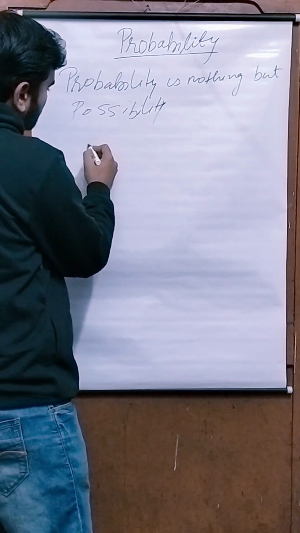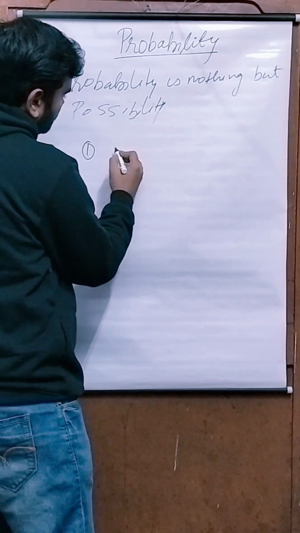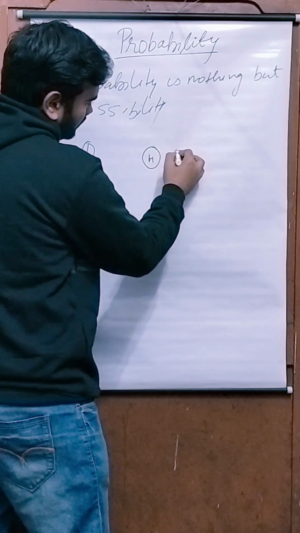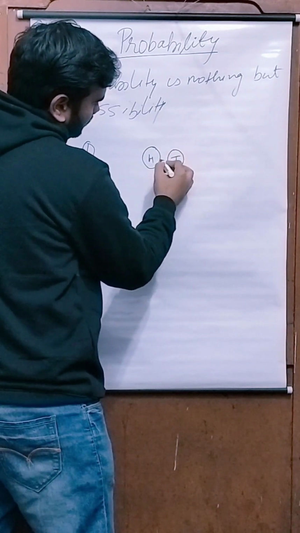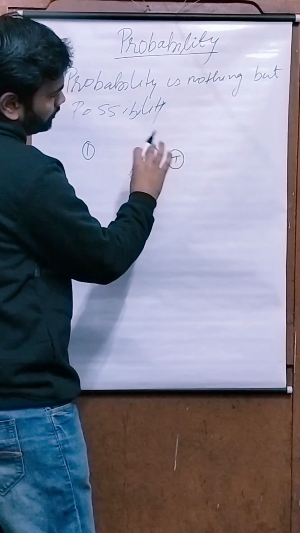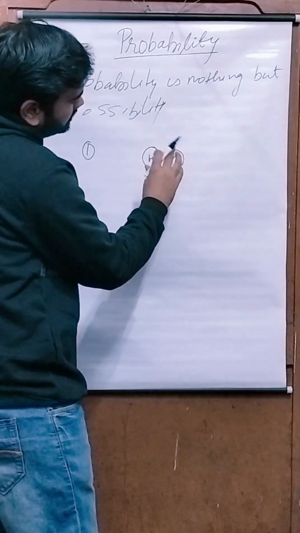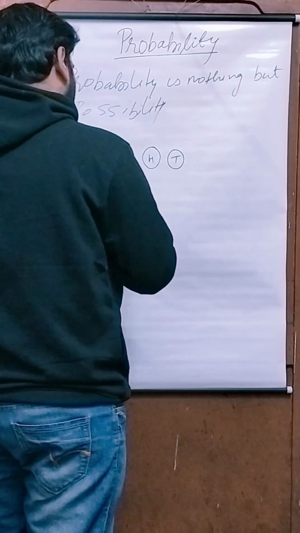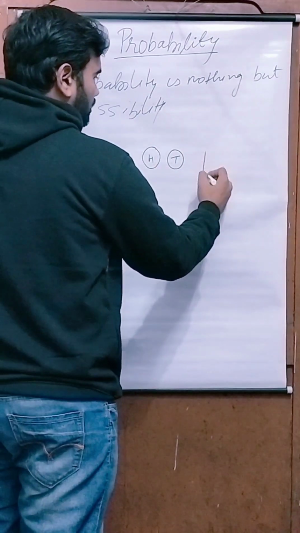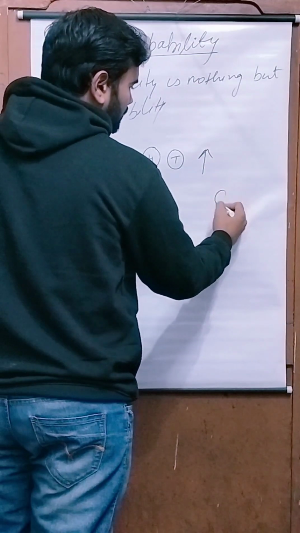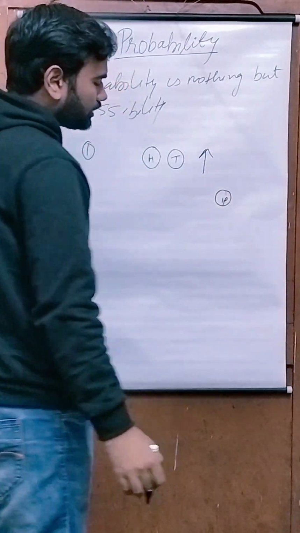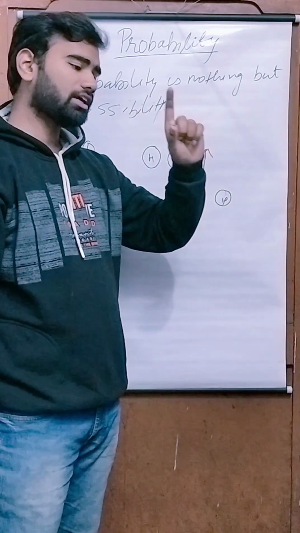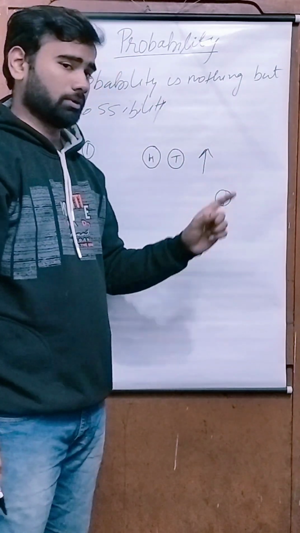You have tossed a coin. There is a coin. This is head, this is tail. I have made two other pictures of the same coin. Don't confuse. You have tossed a coin. The coin comes up with head. Then what is the probability of getting head? What is the probability that head will come up?